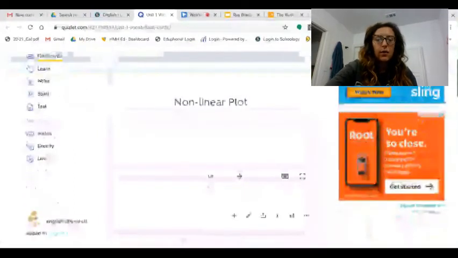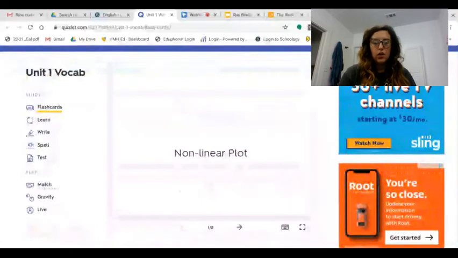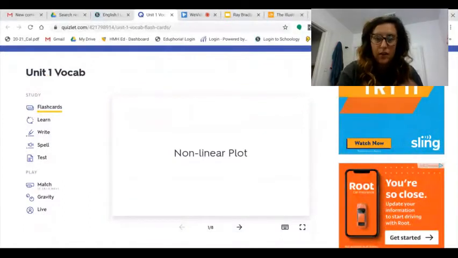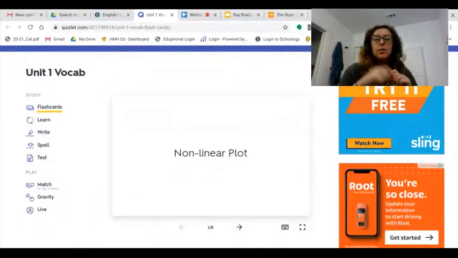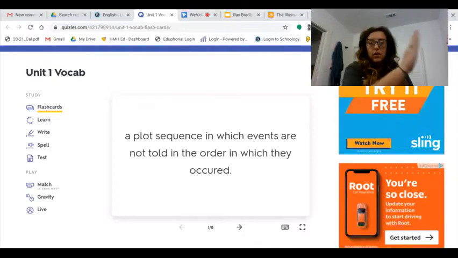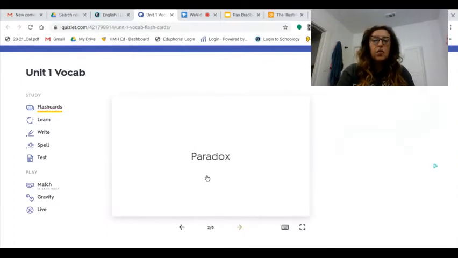Okay, so vocab for this unit, we have 8 words. So easy. First one, nonlinear plot. Okay, so think of math here, even if you hate math like I do. Linear means a line, right? So it's going in a line. A nonlinear plot, the events are not told in the order in which they occurred. So it's not going in order of a timeline. Okay, nonlinear. All right, and then we have paradox.